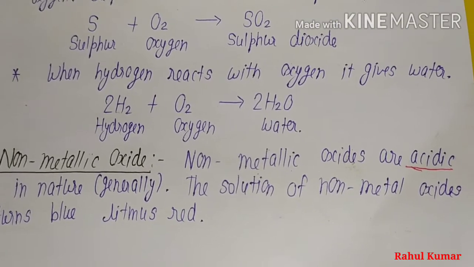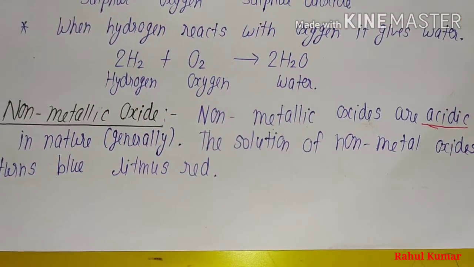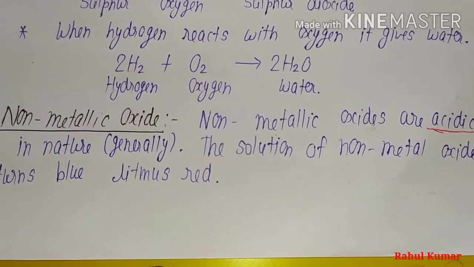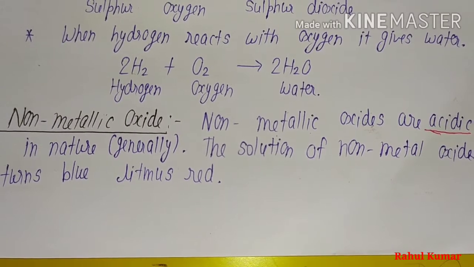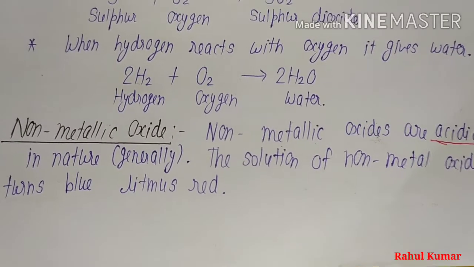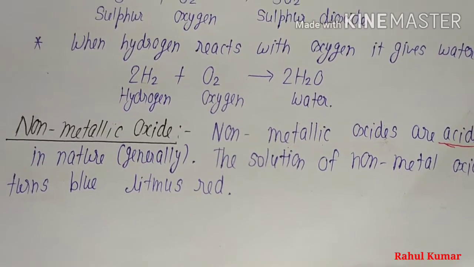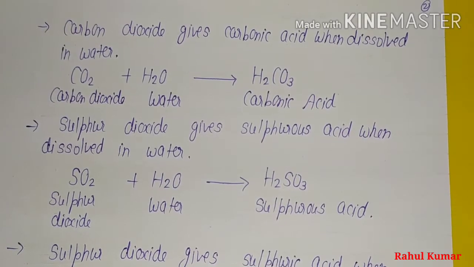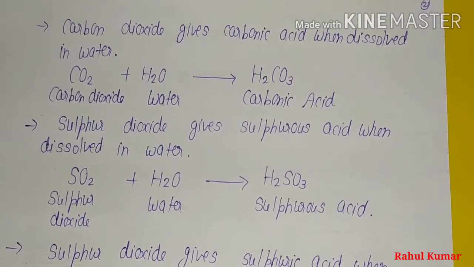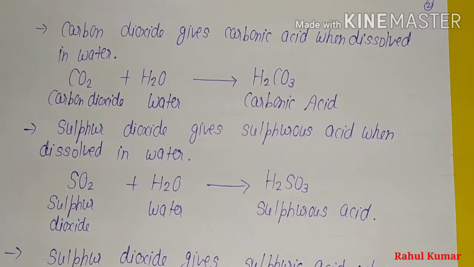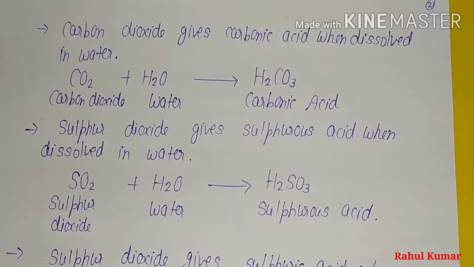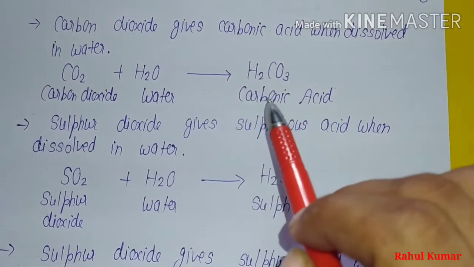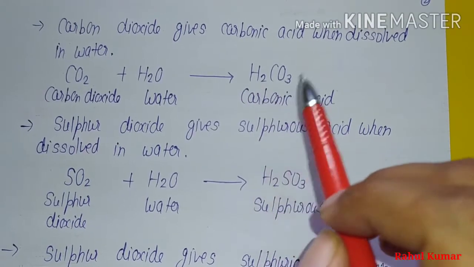So non-metallic oxides are either acidic in nature or neutral in nature. Generally, non-metal oxides are acidic in nature and they turn blue litmus to red. If we dissolve the oxides of non-metals in water, then the respective acid is formed. For example, carbon dioxide gives carbonic acid when dissolved in water. So you can see that CO2 reacts with water to give carbonic acid, that is H2CO3.